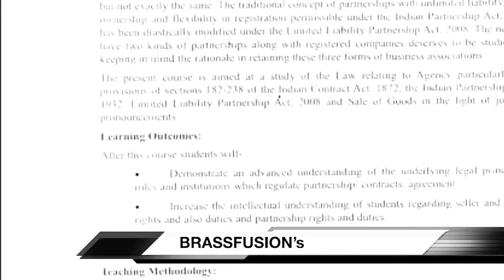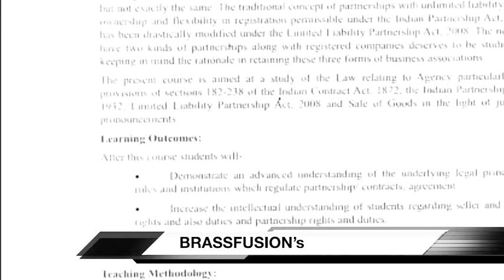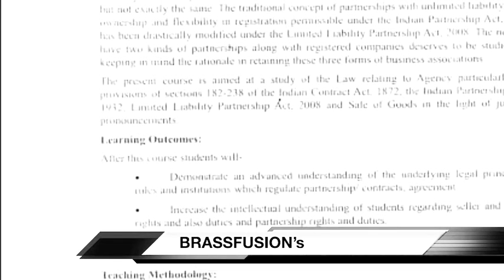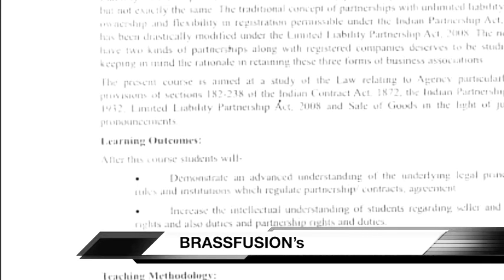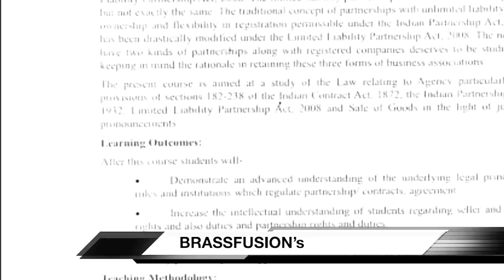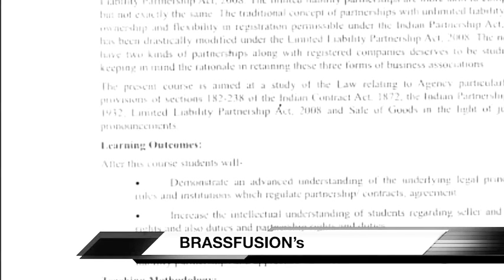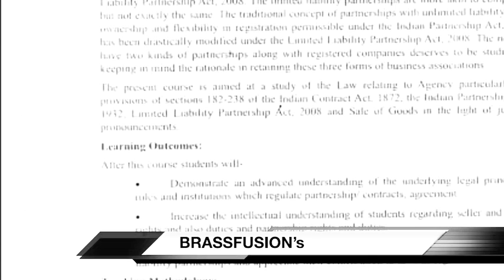Okay, so I was just telling you, for learning the law relating to the partnership, first of all we need to understand what is the nature of partnership. Your entire chapter 2 of the Indian Partnership Act 1932 is dealing with the nature of partnership.